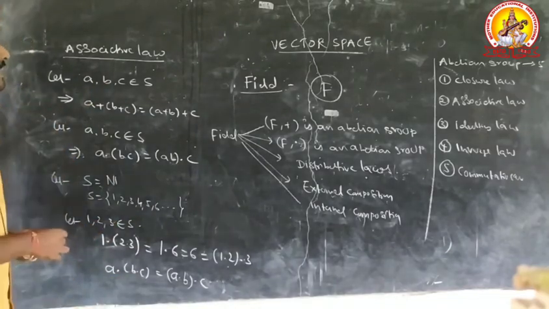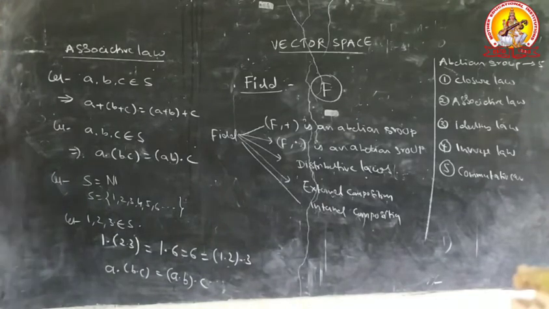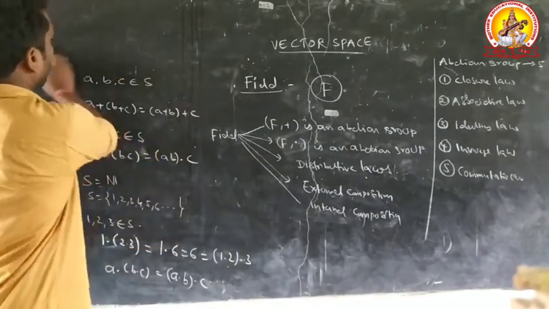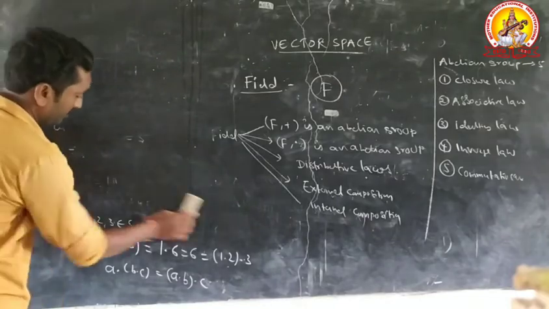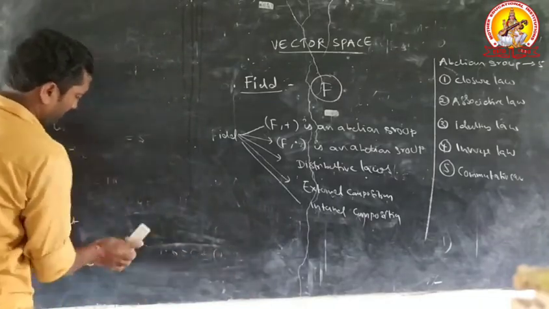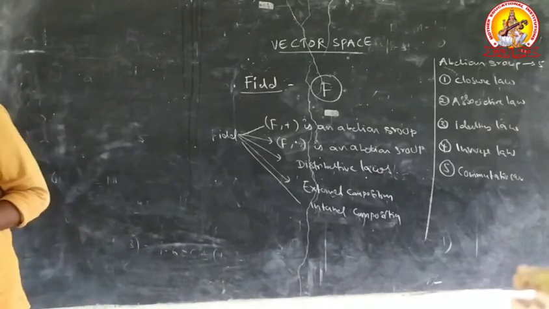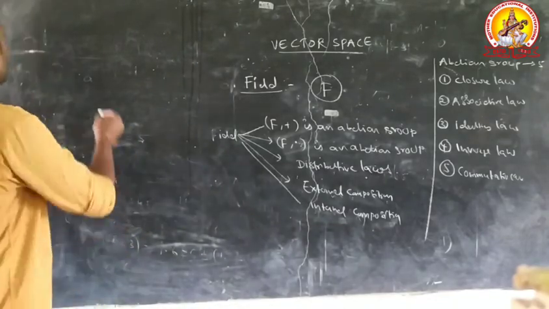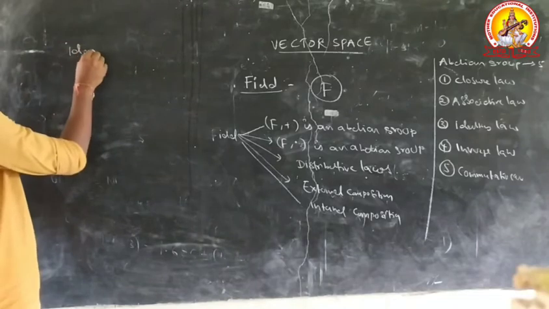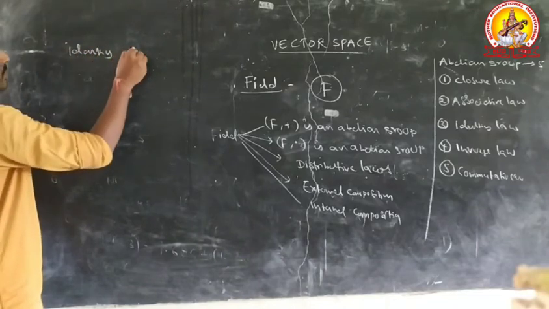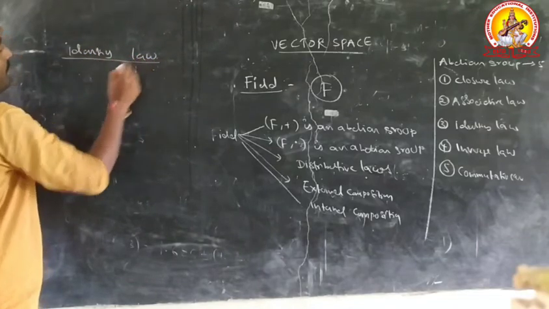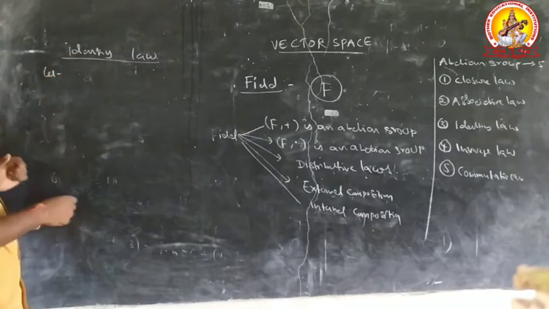Third law, identity law. What is the meaning of identity law? Let S be a non-empty set.